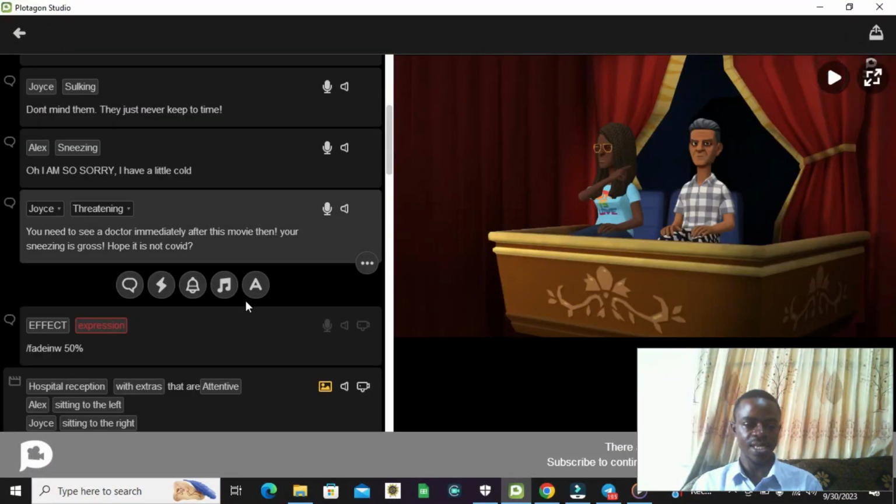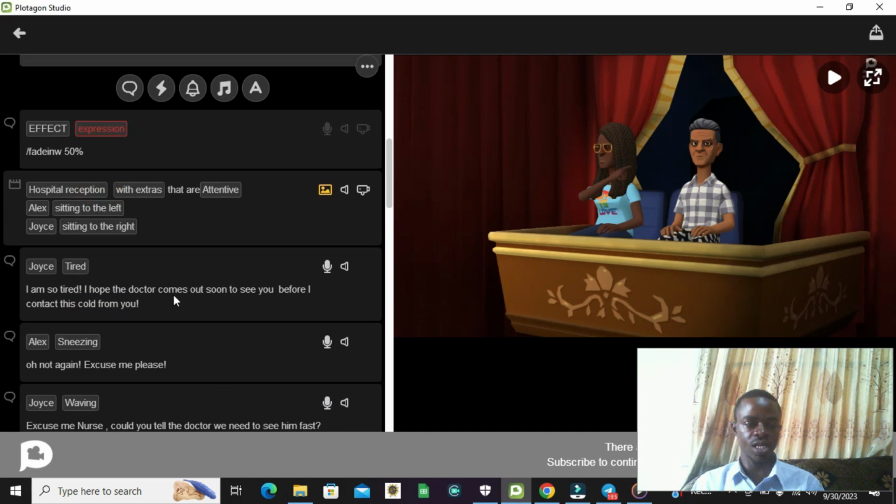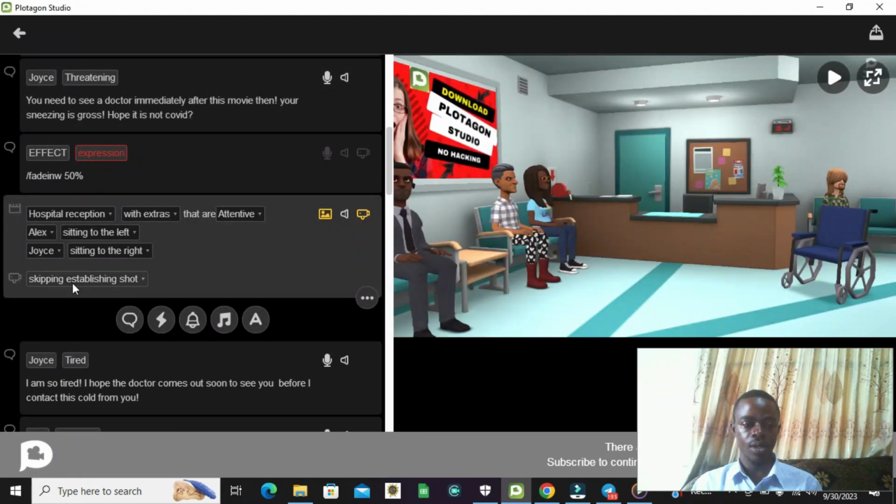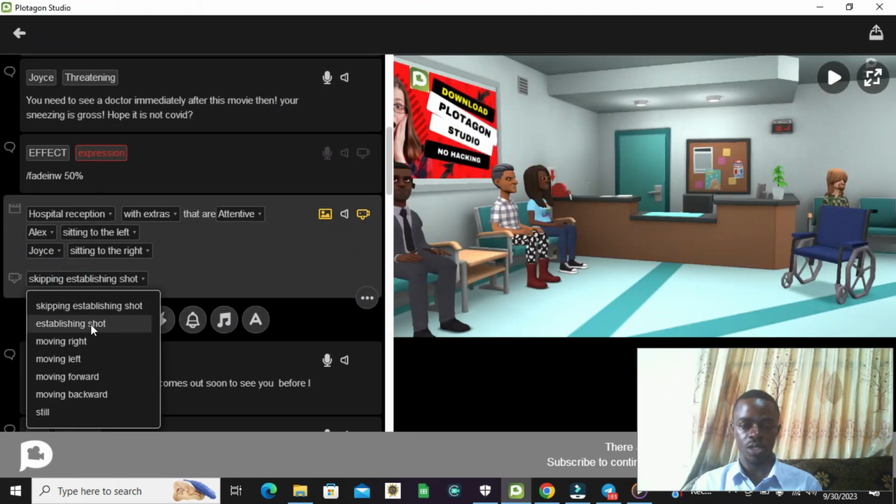So you notice that it immediately went into the next scene, and while this expression effect is still coming up, the character is already talking, which is not good. So what we do is click on this camera icon here, then switch it to establish shots. You can also look at all this one, it is more or less like moving the camera forward before the character starts talking. But I prefer to use established shots. You can try working on all this to see how it goes.